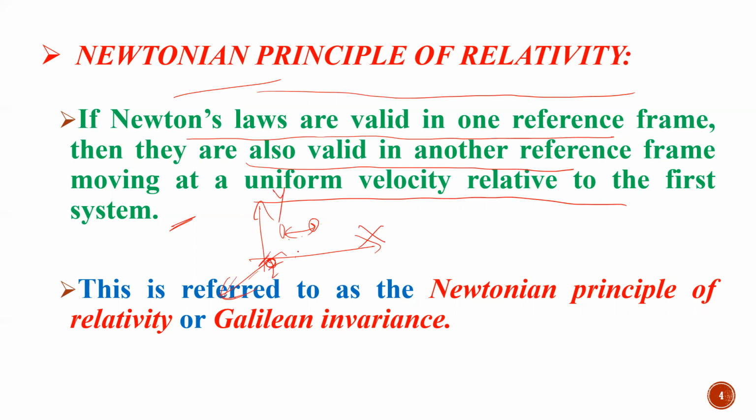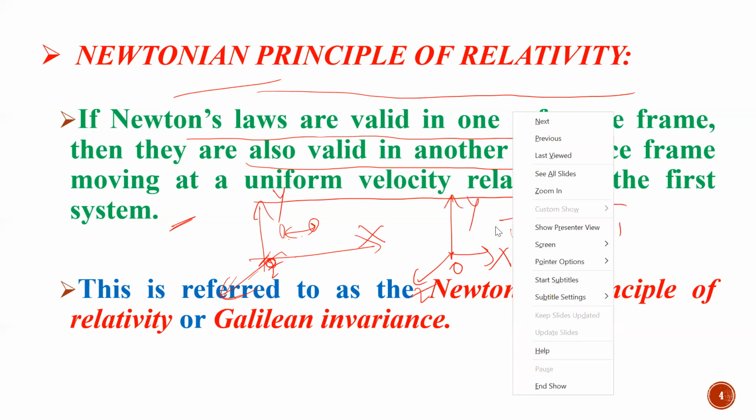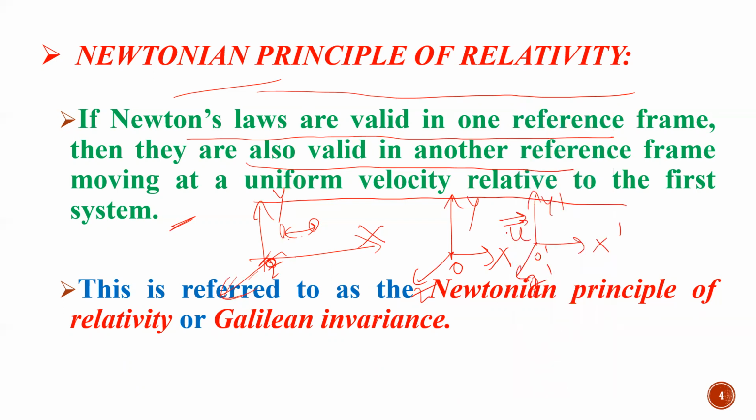Similarly, if I take one frame of reference x, y, z with origin O, and one more frame of reference x dash, y dash, z dash with origin O dash, this is another frame moving with a constant velocity. The relative velocity between them is u.